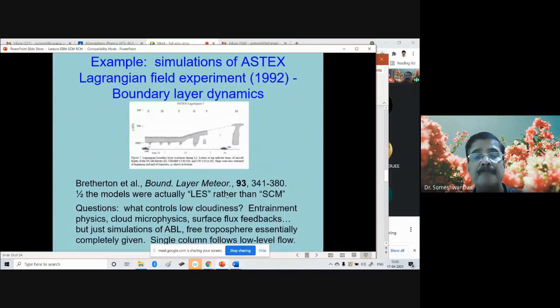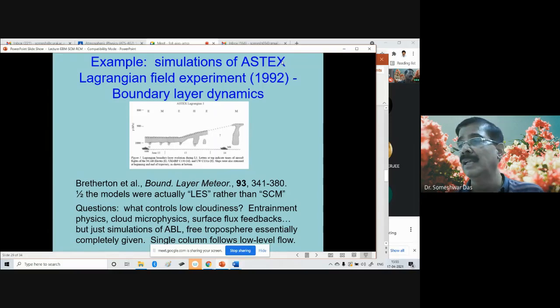This is another example, ASTEX. Have you heard about ASTEX? Yes or no? No, sir. Well, ASTEX is an acronym for Atlantic Stratocumulus Transition Experiment.